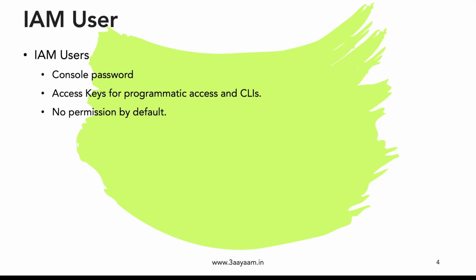And by default, the IAM users do not have any permission. They do not get any permission. Then you have ARN. ARN is basically the full form of Amazon Resource Name. This is a unique identifier for each and every resource that we have in AWS.